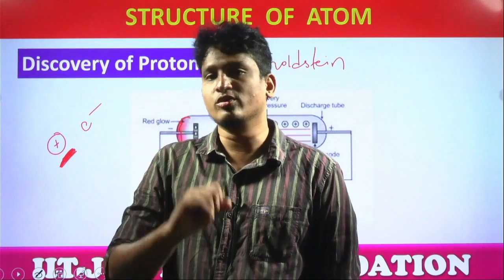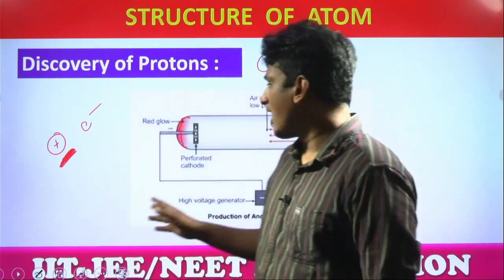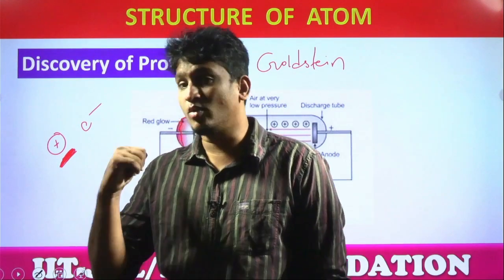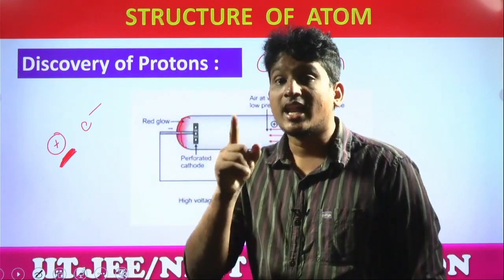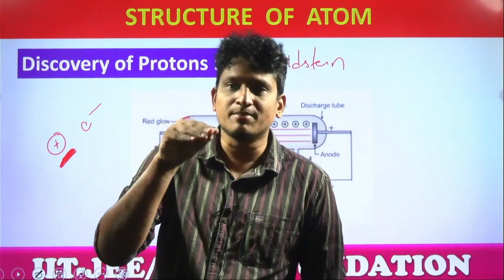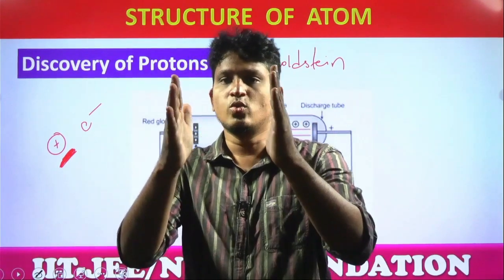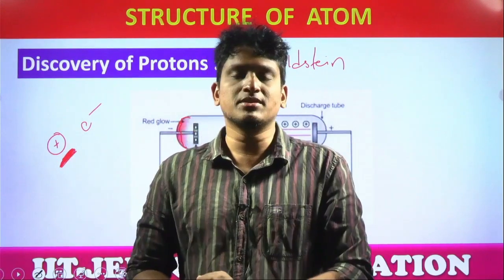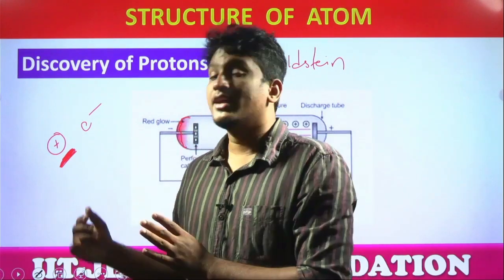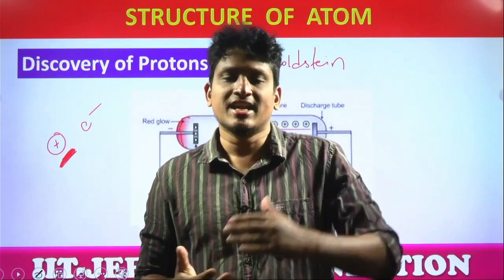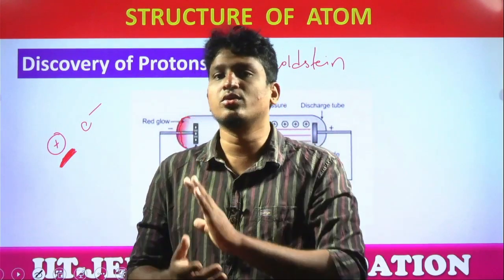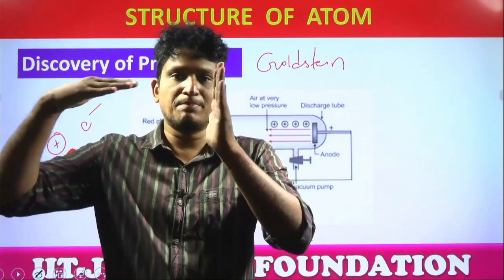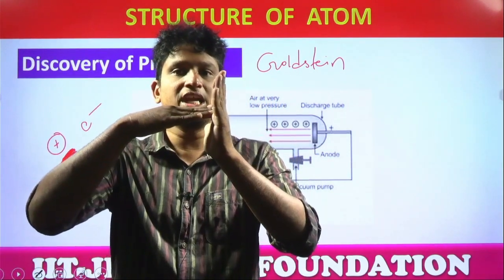Sir, why did he make the holes on the cathode? Because, students, did Thomson make any holes on the anode for the discovery of electrons? No. But why were holes needed here? Because I already said, electrons are lighter particles. If there is a small space, who can fit easily, who can pass easily? The slim person or the non-slim person? The slim person. Yes or no? So electrons are the lightest particles. They can easily penetrate through the electrode. But protons are the heaviest particles. Can they penetrate through the electrode? No. Definitely holes were needed.